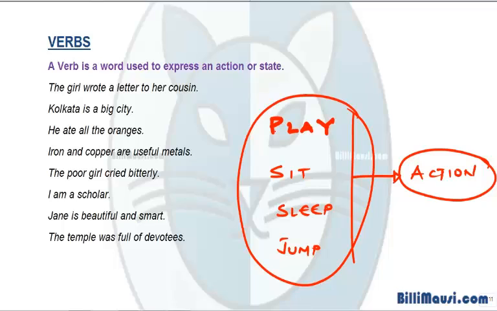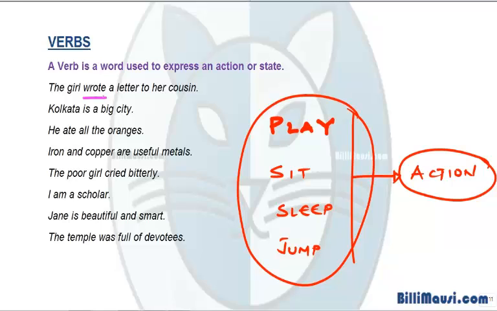For example, she is beautiful. Here, the verb is giving us the information about the state of her. How is she? She is beautiful. So let's analyze a few sentences and see how we can distinguish between action and state verbs. The girl wrote a letter to her cousin. So here the verb is wrote. Wrote is behaving as an action verb.